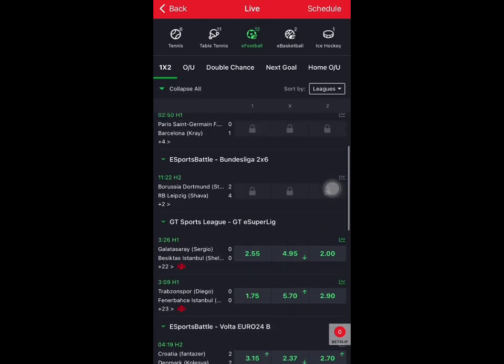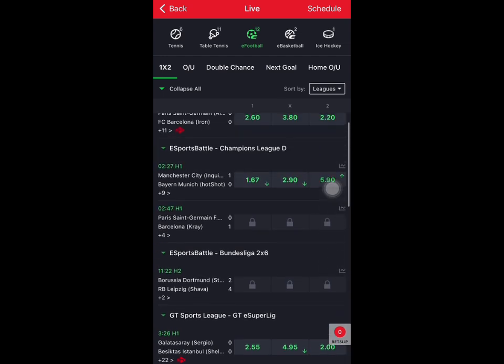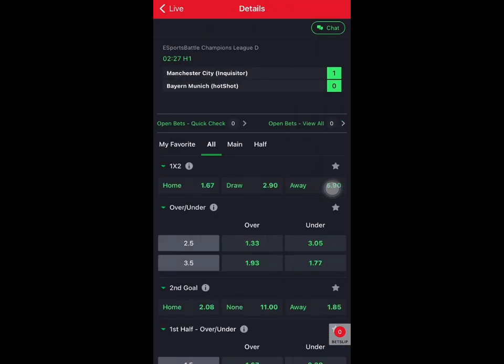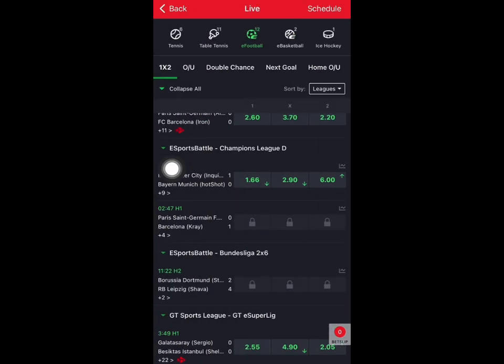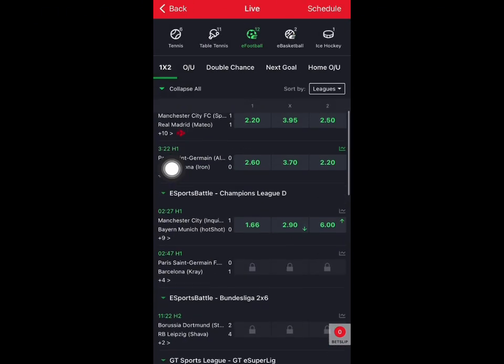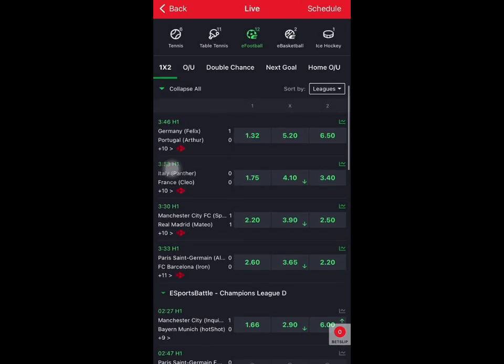Where are they? Man City and Bayern Munich. Okay, fine. So we can still use this one, because if you want to consider it, after a team has scored, the odd of the team that scored must not be more than 1.5. This one is 1.66 already, so we can use this. This is why I say you need to be very, very patient.